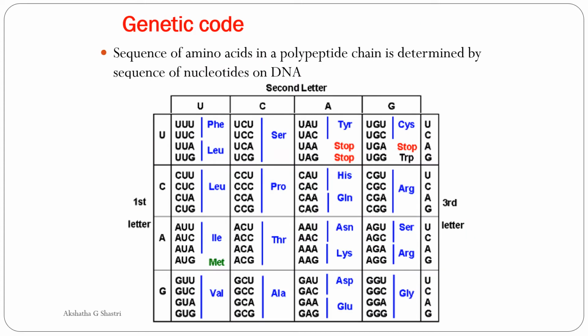Next, let us learn about one more important topic, that is genetic code. Genetic code means the sequence of amino acids in a polypeptide chain is determined by the sequence of nucleotides in DNA. So whatever the sequence of nucleotides present in the DNA will be in the form of a coded message by mRNA. So as a result of this coded message, the polypeptides will be synthesized. So this is known as genetic code.